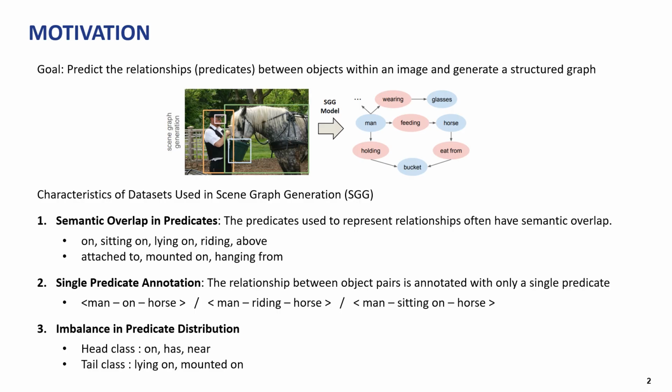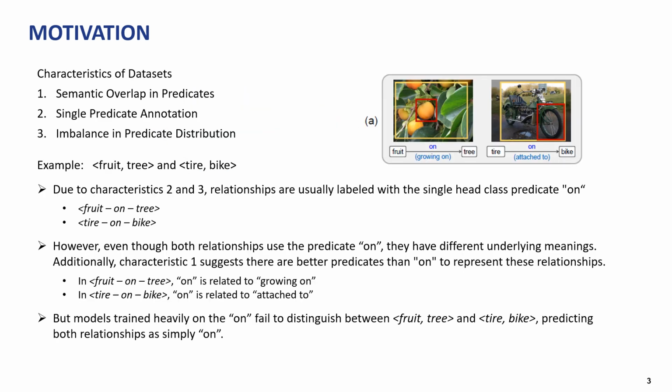Datasets used for scene graph generation have three main characteristics. First is semantic overlap in predicates, where the predicates used to represent the relationship may overlap in meaning. Second, there is single predicate annotation, meaning each relationship is annotated with only one predicate. Lastly, there is an imbalance in predicate distribution. Due to these three characteristics, we can observe certain issues.